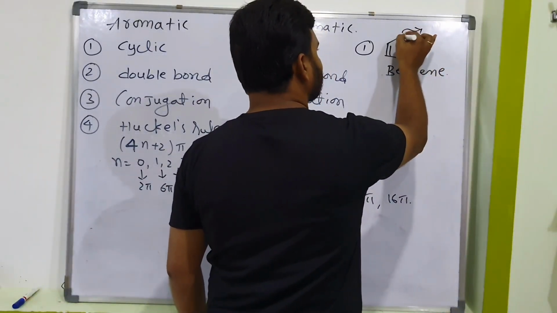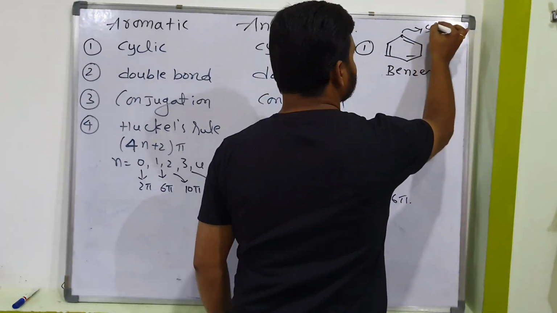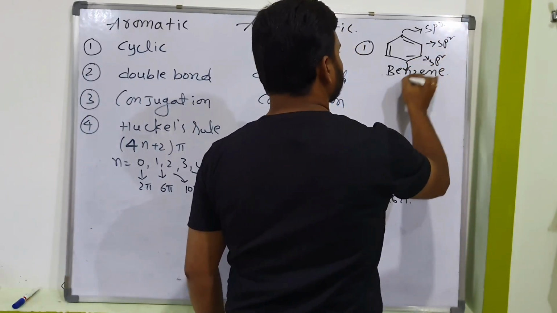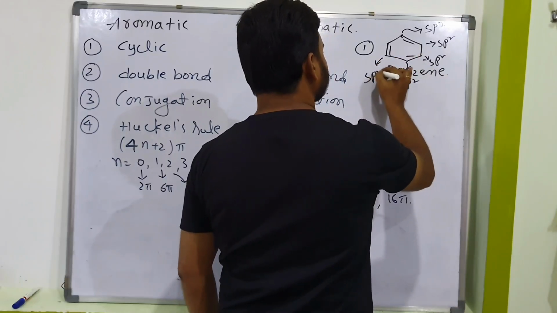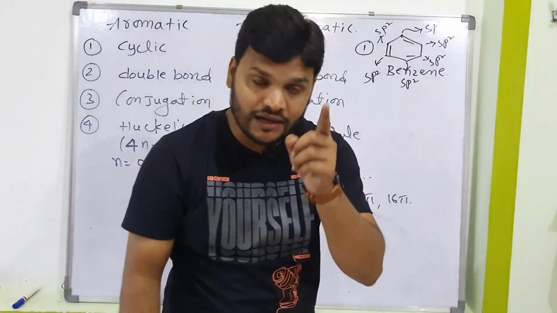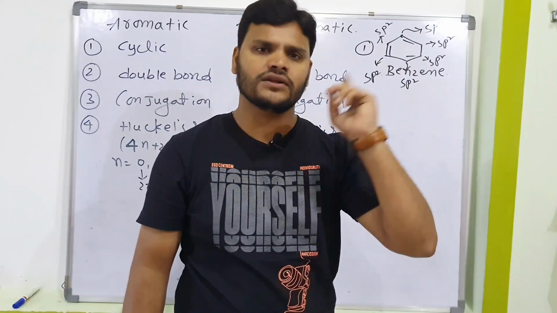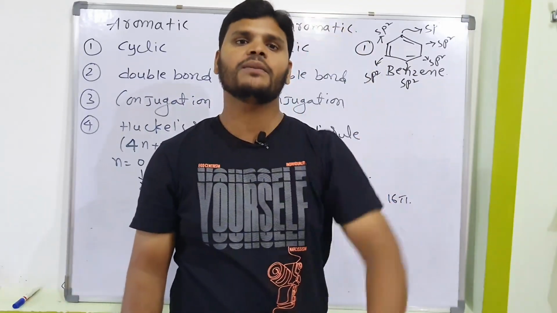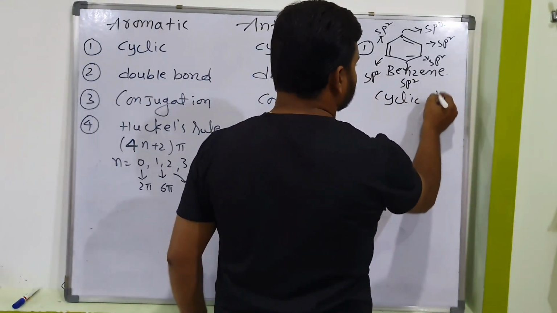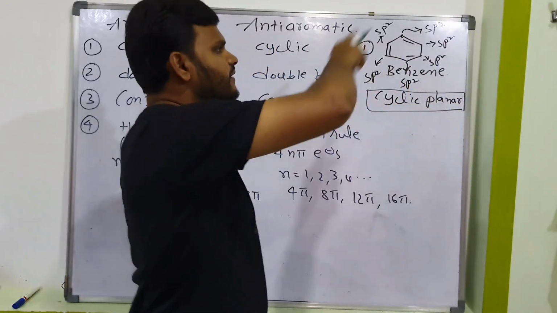You tell me. This is carbon, a carbon having a double bond and a single bond, then you have to give priority to the double bond. Then what is the hybridization? sp2, same logic sp2, same logic sp2, and so on for all six. So here benzene contains a total of 6 carbons, and all 6 undergo sp2 hybridization only. If a compound contains all carbons undergoing sp2, that is called a cyclic planar molecule. So actually this is also one of the conditions, cyclic planar. How does it act as cyclic planar? Because all are in the same plane.